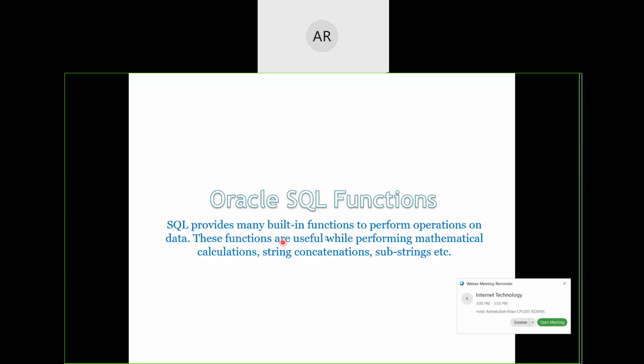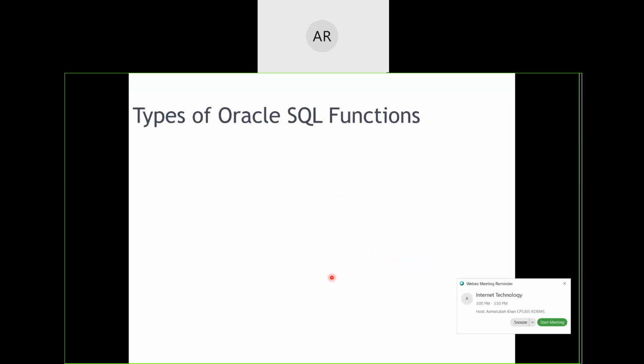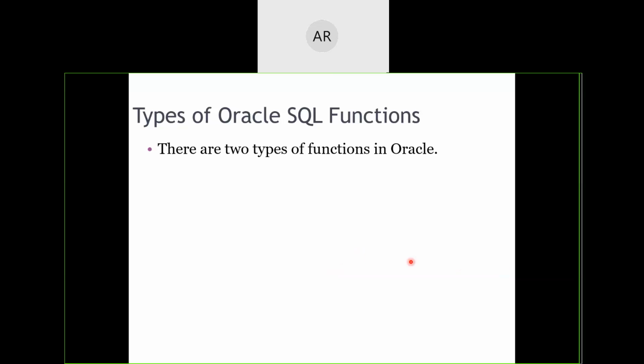Okay, so this session is going to end within 5 minutes, I think. We'll just quickly have a look at how many types of Oracle predefined functions there are, and then we'll be jumping back into the next session. Okay, the next session will start at 3 o'clock. Do join there. We'll be discussing a lot of issues there.